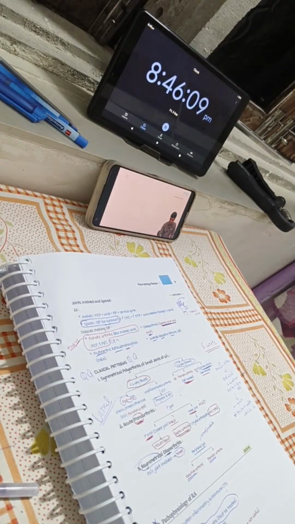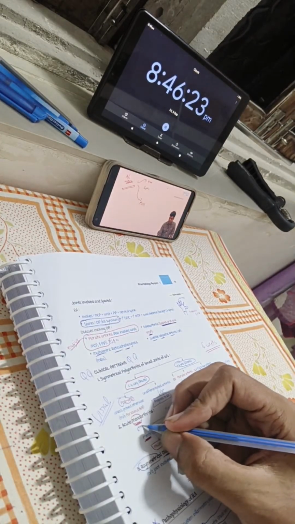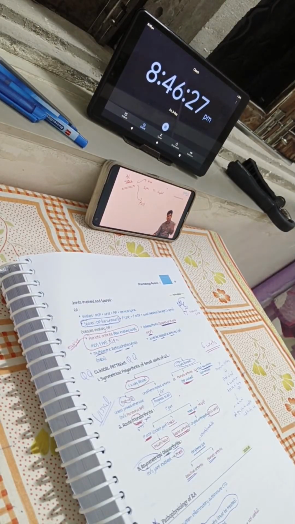Then the question that comes in the exam is acute monoarthritis. That means a single joint getting involved. Acutely, you are getting monoarthritis. Acute monoarthritis most commonly involves the knee joint, or it can involve the first MTP joint. So knee joint or your first MTP. Whatever it is, acute monoarthritis is always a question of septic versus crystal. So whenever you are having acute monoarthritis, it's a question between septic and crystal. Crystal is CPPD, MSU.